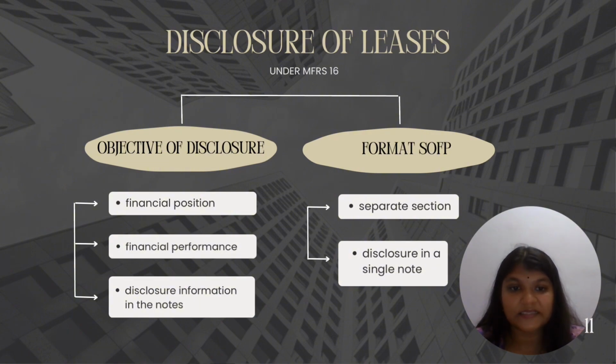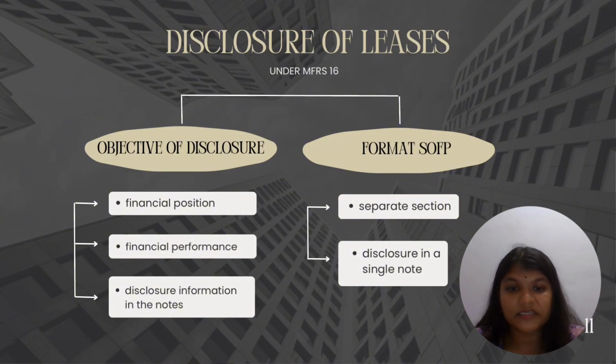Next is format of SOFP, which is known as Statement of Financial Position, as a separate section. Lease assets and liabilities are shown as separate line items on the balance sheet. Example, ROU assets under non-current assets, lease liability under current and non-current liabilities. This format increases transparency by clearly distinguishing lease-related items from other assets and liabilities.